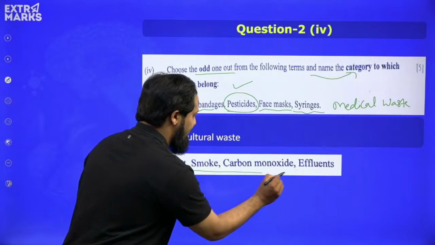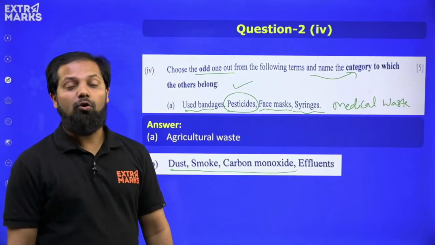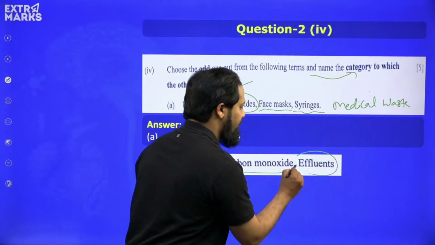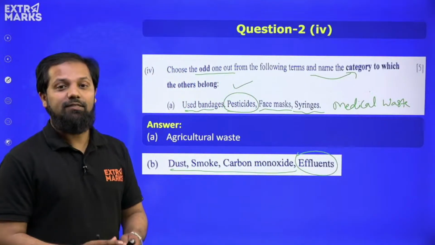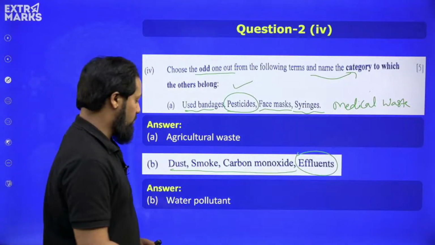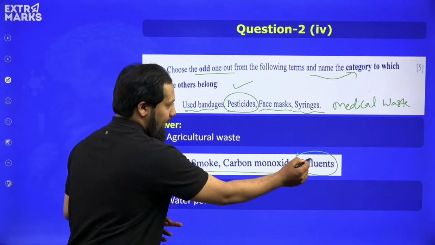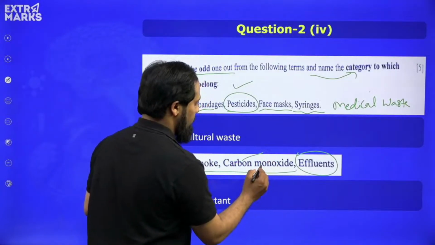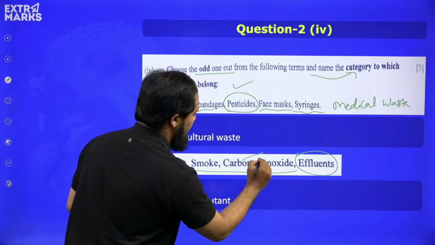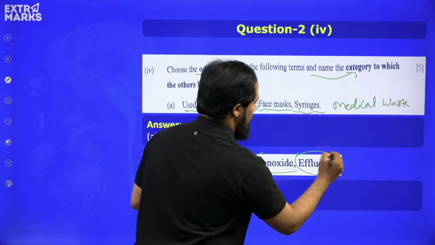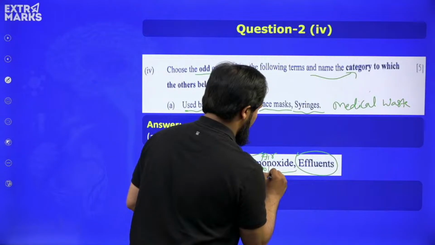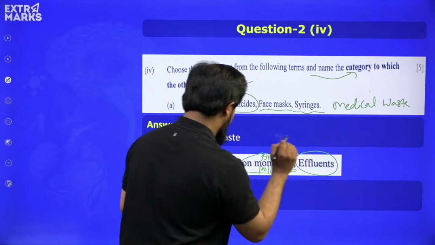All these three things, in fact, belong to air pollution. The odd one here is effluent, because this belongs to the category of water pollutant. So effluent is the odd one out here, whereas the rest three are the air pollutants. Let me write it here: air pollutants. What about the next one?